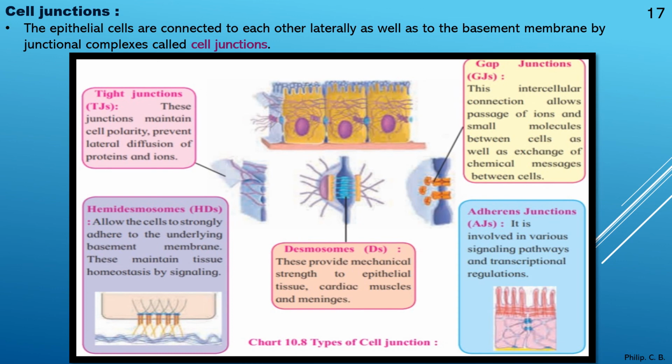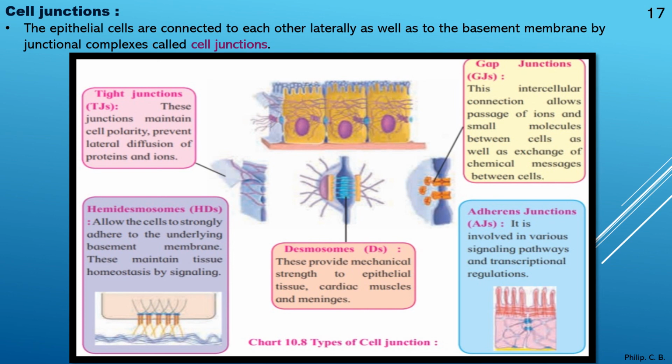First one, tight junction, or in short TJs. These junctions maintain cell polarity and prevent lateral diffusion of proteins and ions, which is the function of tight junction. Second type, hemidesmosomes, HD, allow the cells to strongly adhere to the underlying basement membrane, means get attached.